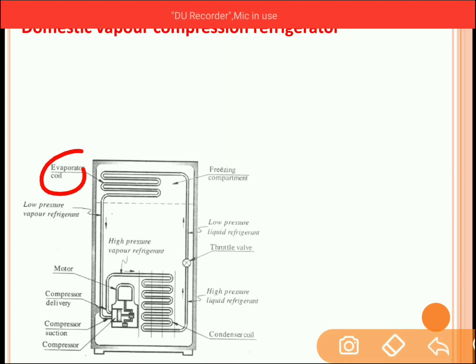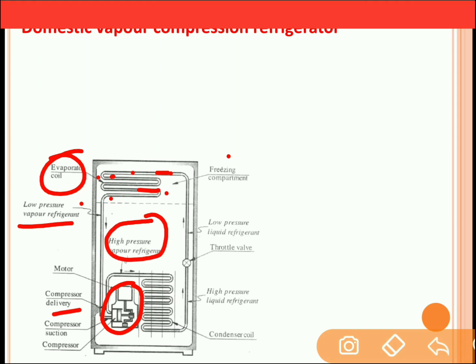Now the main function of the evaporator is to absorb the heat from the space which is to be cooled. So the refrigerant which is there inside this evaporator, its phase change will take place, that is it will transfer from liquid to vapor. So this vapor refrigerant will now move to the compressor. This compressor will be at the back end of the refrigerator. Now this compressor will increase the pressure and temperature of the vapor. So this is the high pressure vapor refrigerant at the end of the compressor.